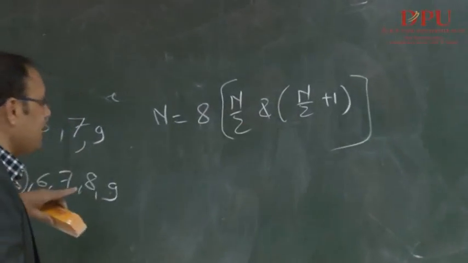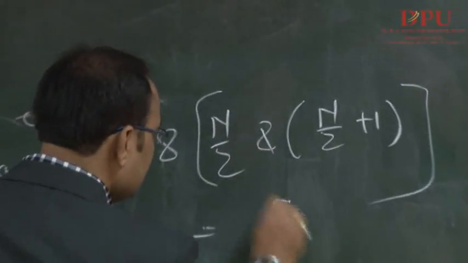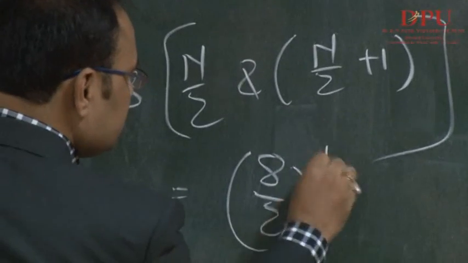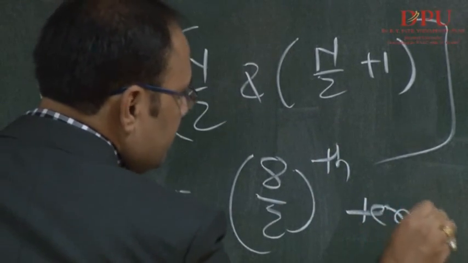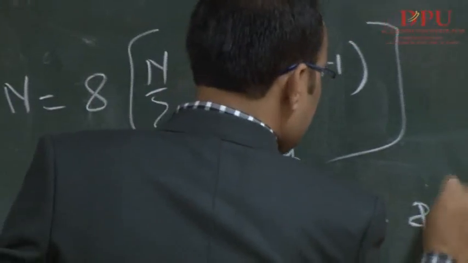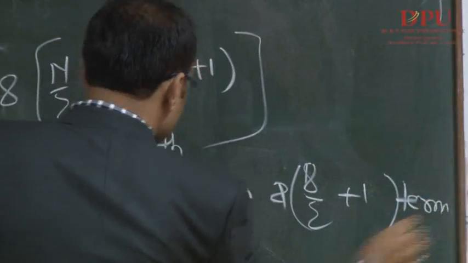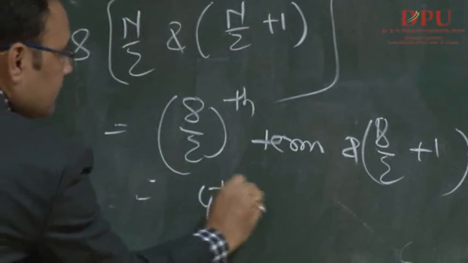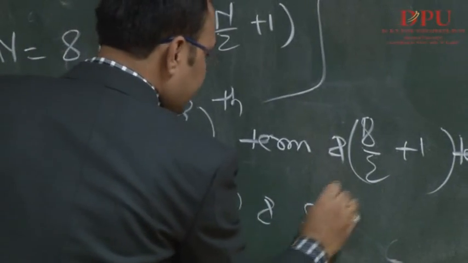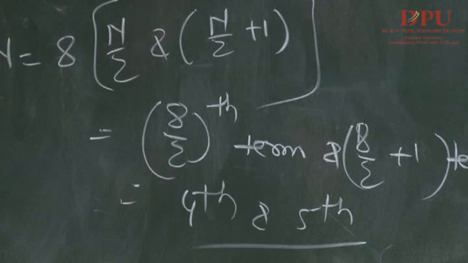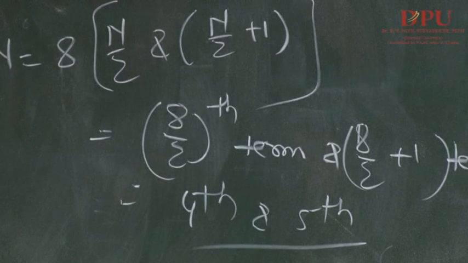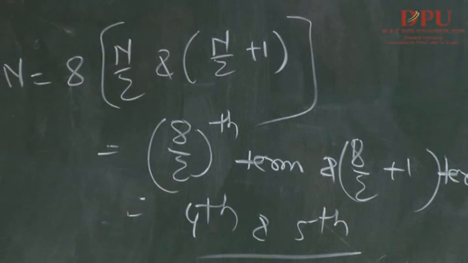In this example, n is 8, so 8 by 2 term and 8 by 2 plus 1 term. This becomes the 4th term and the 5th term. Now we need to take the average of the 4th and 5th terms.